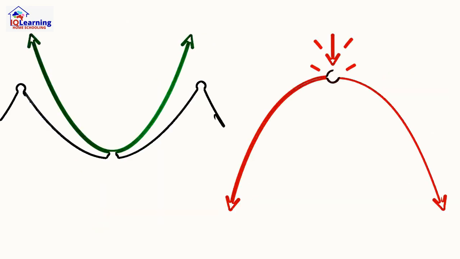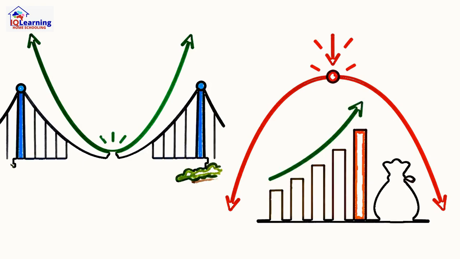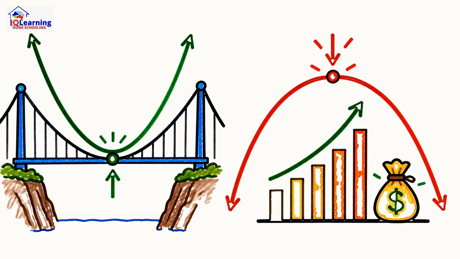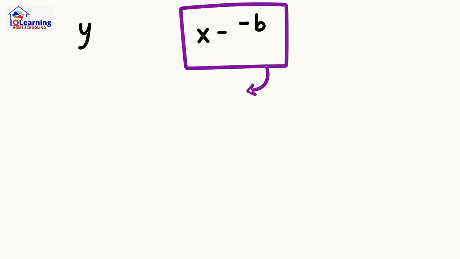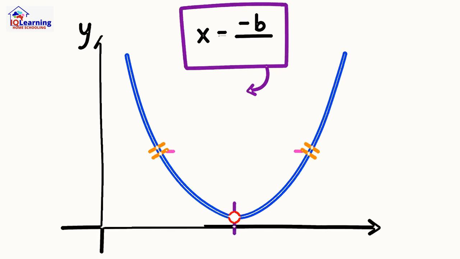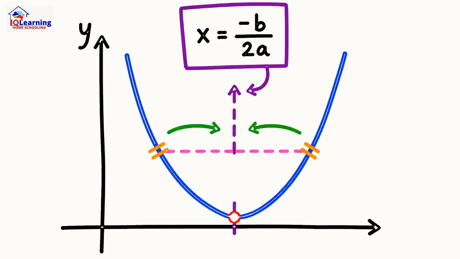This single detail determines if you're finding the lowest point of a suspension cable or the maximum profit in a business model. And to find that exact turning point, we use its perfect symmetry, locating the halfway line with the formula x equals negative b over 2a.